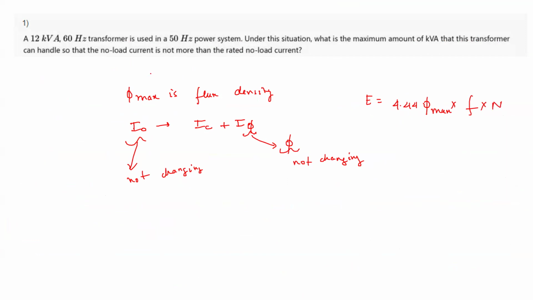Now in the first case they are saying that 60 hertz was used. It is rated for 60 hertz.